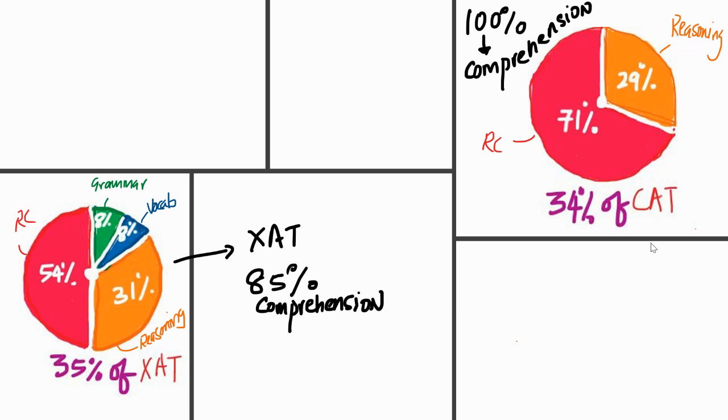The point is about 15% of the questions are knowledge based, which is grammar and vocabulary. But you have a good amount of questions from comprehension, which means preparing for CAT takes care of almost 85 percent of the XAT paper. Yes, that's a good thing to know.